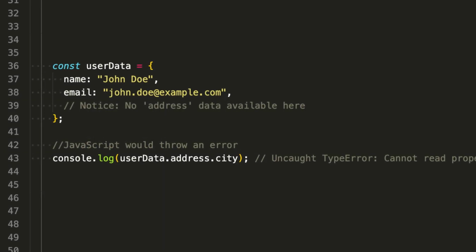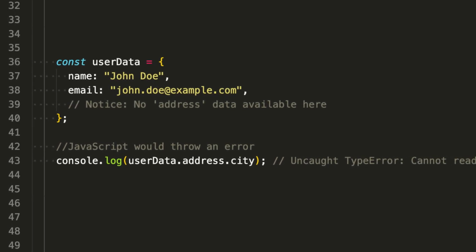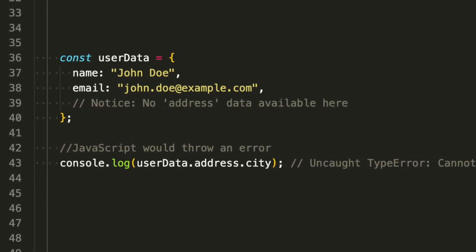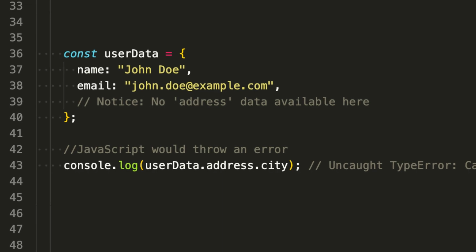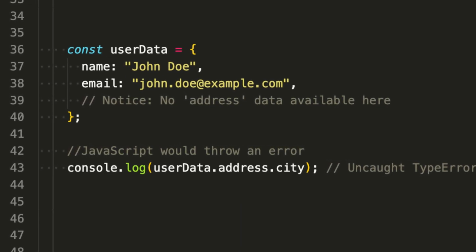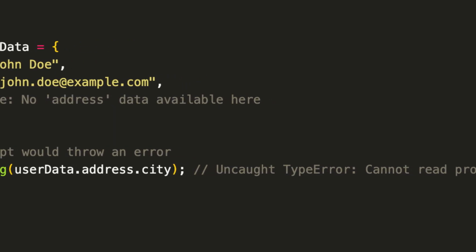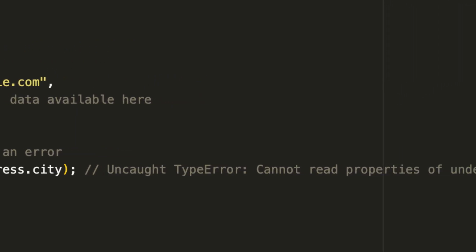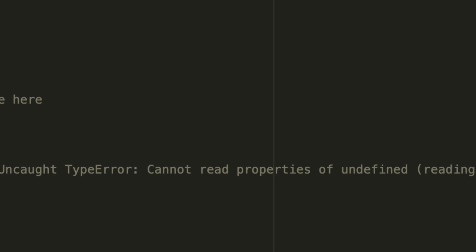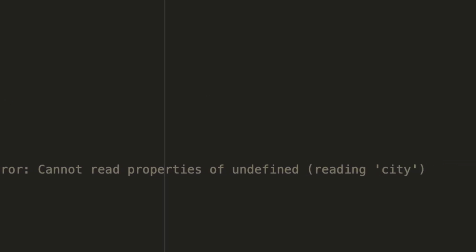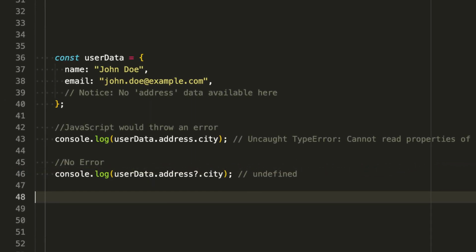Imagine you have a user data object and you want to display the user's city. Normally you would write something like this, user.address.city. But here's the tricky part. What if the address property itself is missing? In this case, JavaScript would throw an error because it can't access the city inside an undefined address. This type of error can break your entire code.